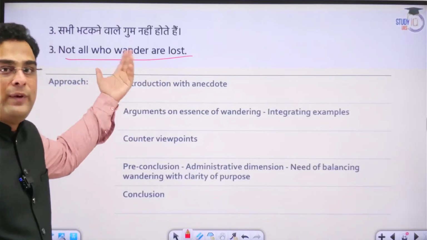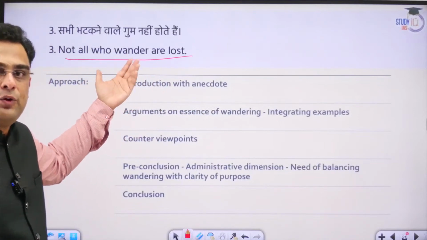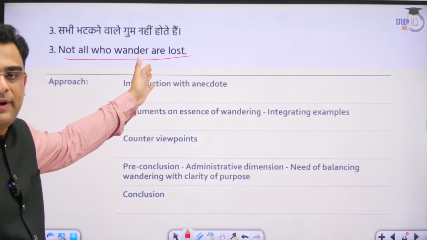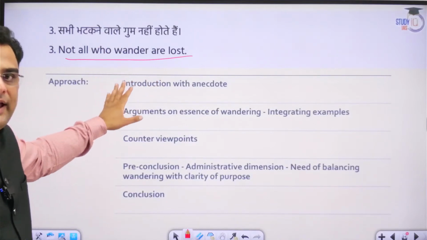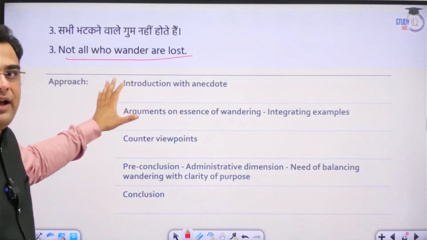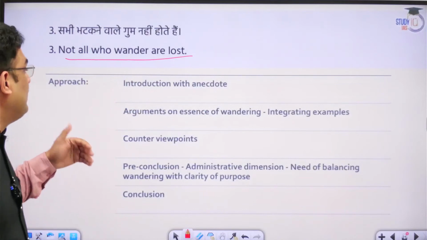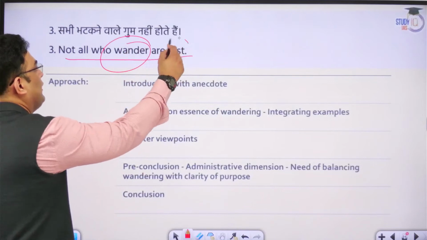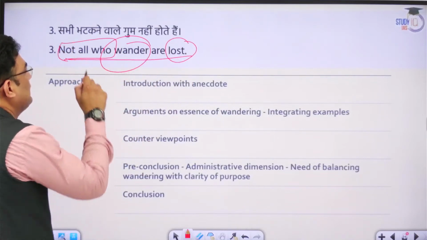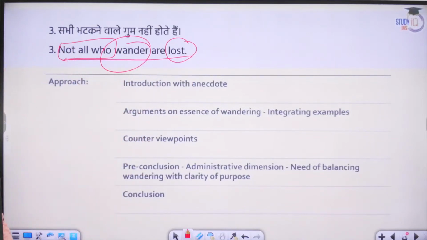Yes, some will be lost. Some would have gone on the wrong path, but not everybody has got lost. That is the idea of the topic. So, after having understood these keywords and the relationship between the two, this is what we need to argue about.